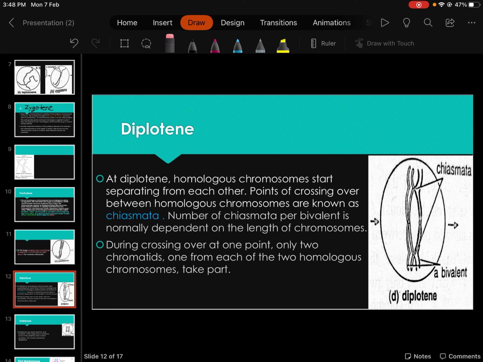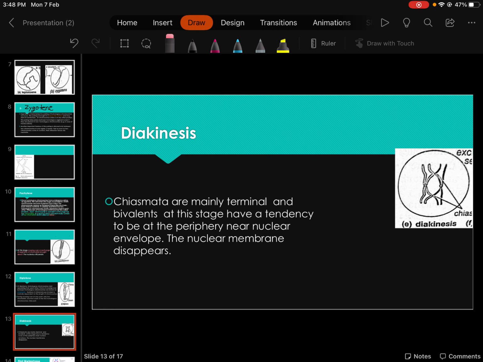They will start disappearing. And the final stage of prophase 1 is diakinesis. It means that chiasmata are mainly terminal, only found in terminal positions of the chromosome, and now the nuclear membrane will start disappearing.